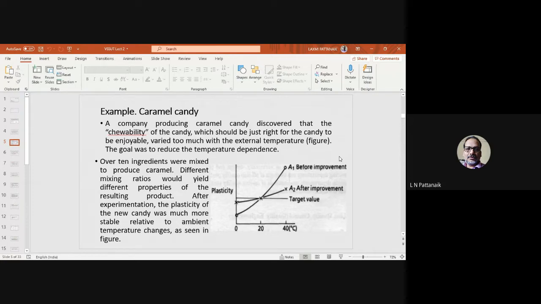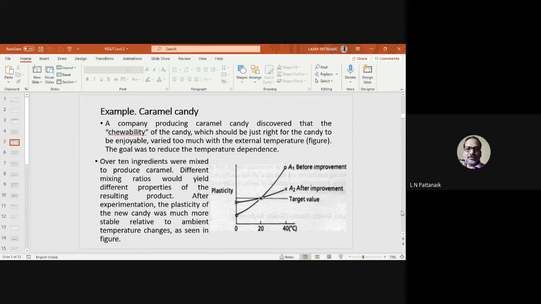So that is what I explained: if we can find the right mix of its composition, which makes it robust, naturally it will be a better product. But the question is how to find it, and that is in fact the theme of today's talk. How to find the best combination of this composition which will make the product robust. As I said, you can find your own problems. There are plenty of problems of product or process design around you, or maybe in your research area, and it is quite applicable. You will not find much difficulty with a little bit of exposure to some software like Minitab; anyone can apply it. It's a very useful design approach.